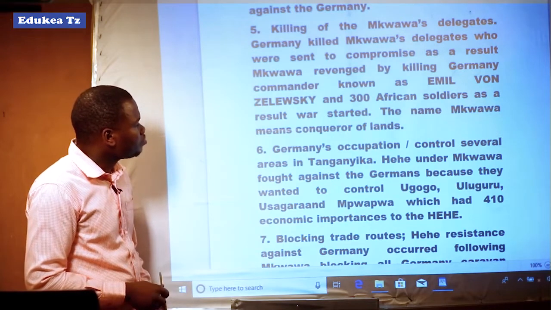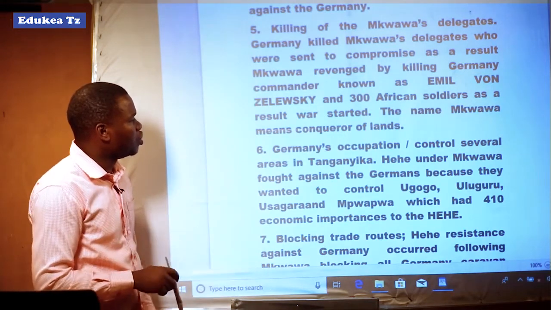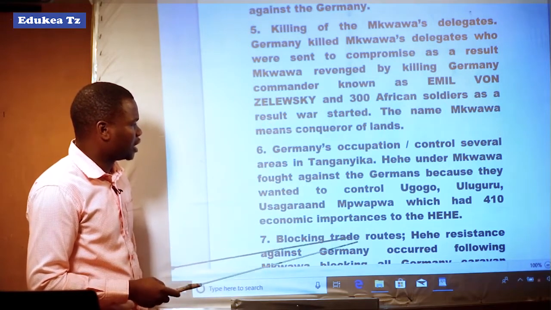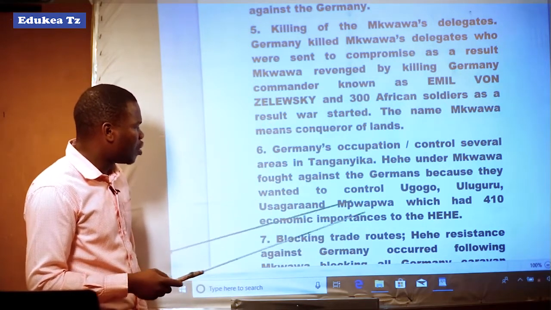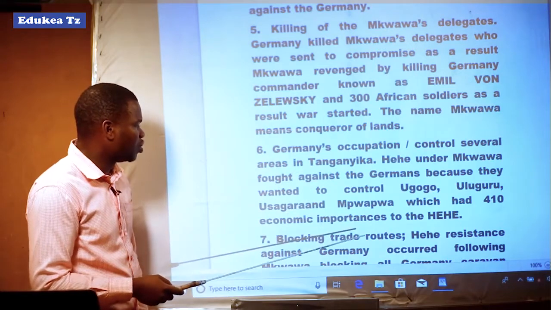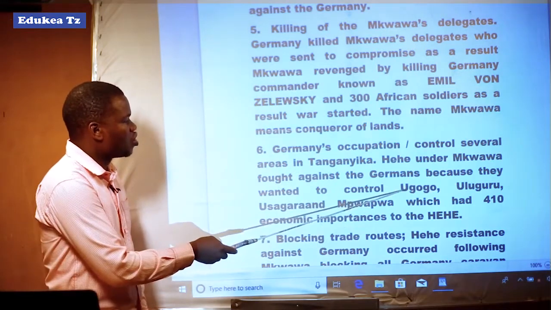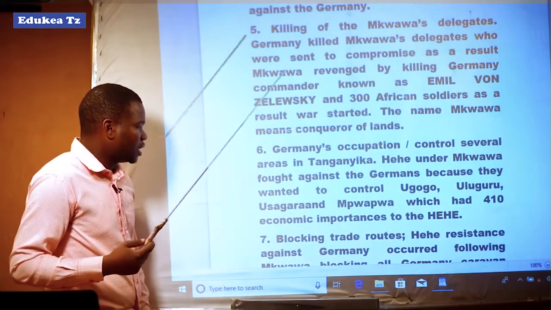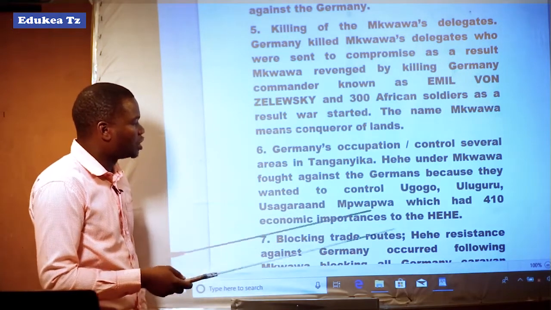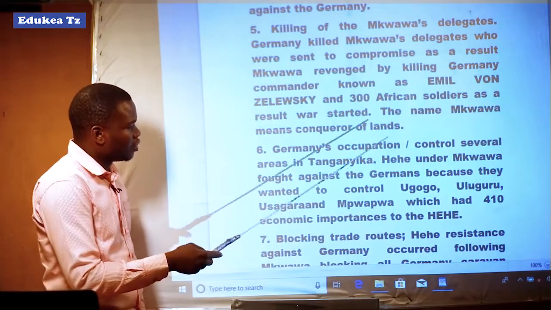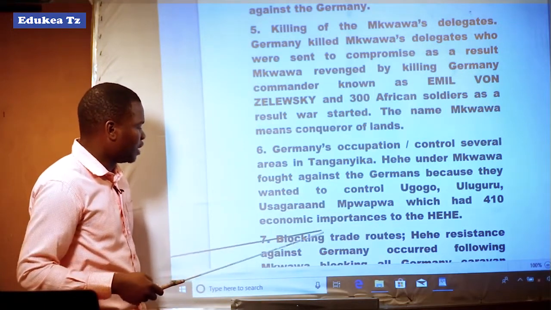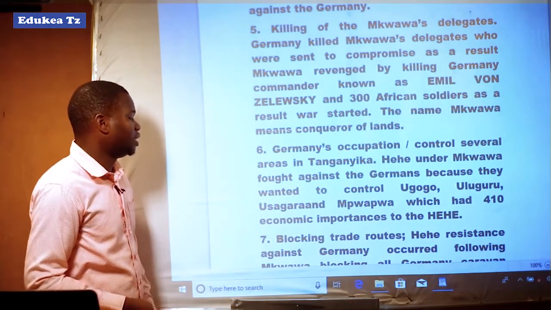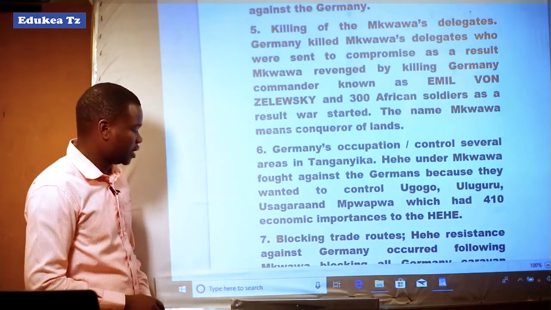Also, the German occupation or control of several areas in Tanganyika. The Hehe and Mkwawa fought against the Germans because they wanted to control Ugogo, Uluguru, Usagara, and Mpwapwa, which had more economic importance to the Hehe. Because of this, it led to the Hehe resistance.